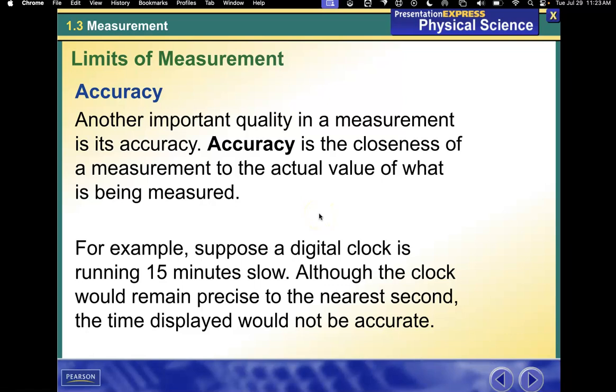Accuracy. Another important quality in a measurement is its accuracy. Accuracy is the closeness of a measurement to the actual value of what is being measured. For example, suppose a digital clock is running 15 minutes slow. Although the clock would remain precise to the nearest second, the time displayed would not be accurate.